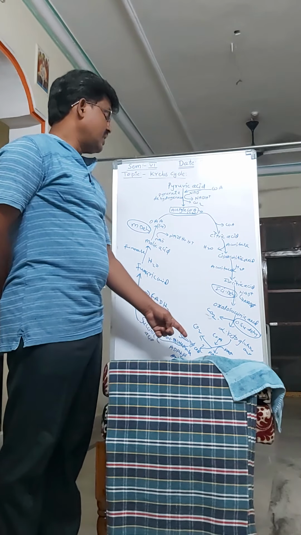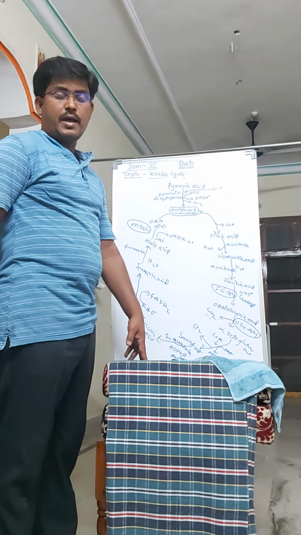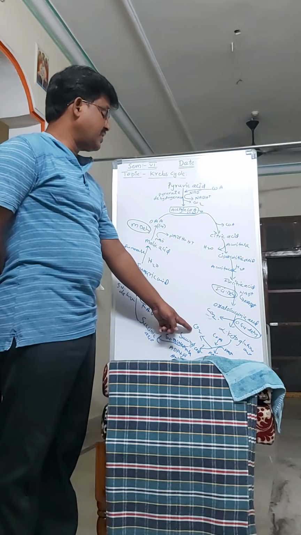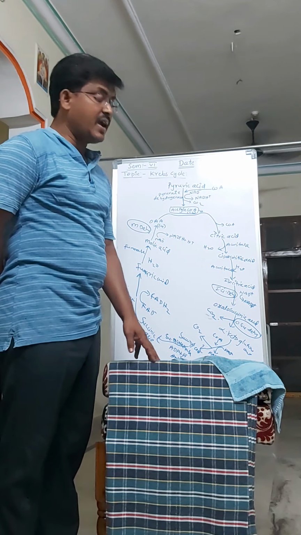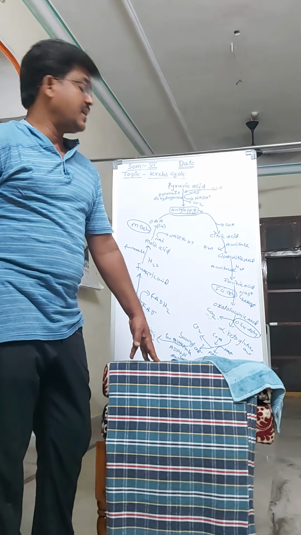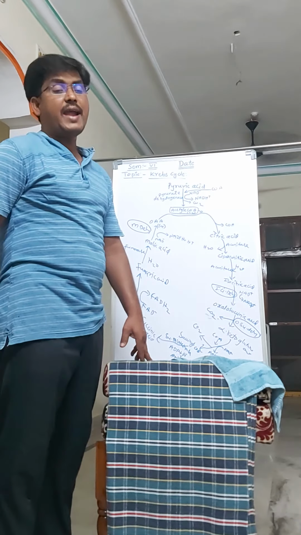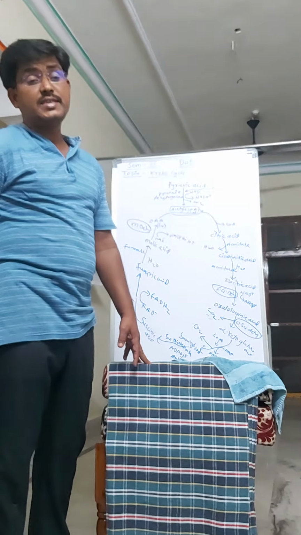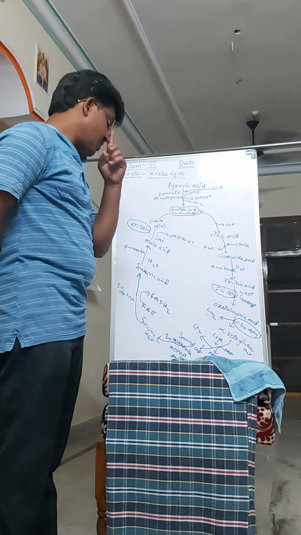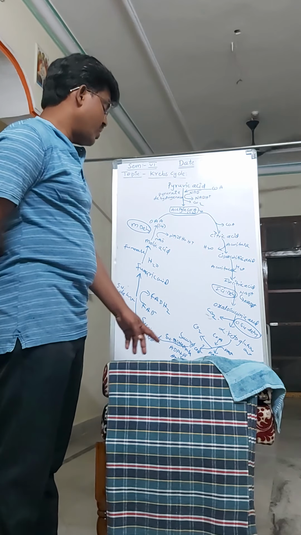In this reaction, one carbon dioxide is released, and NAD, the oxidized form, is reduced to NADH plus H plus. Coenzyme A is involved, and it is converted into succinyl coenzyme A.